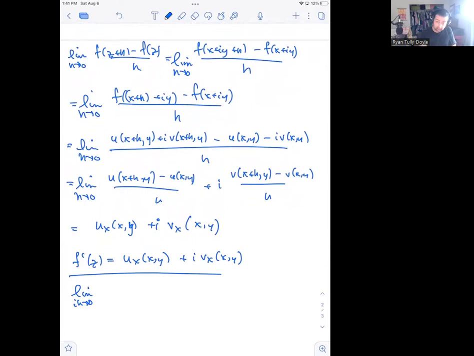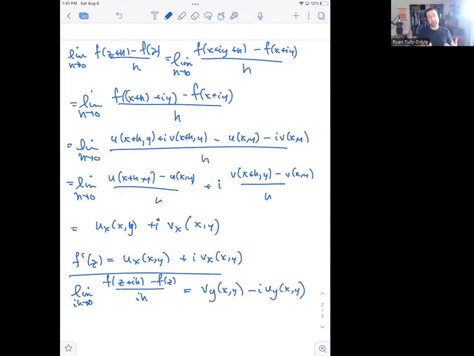So f prime of z is equal to the limit as ih goes to 0 of f of z plus ih minus f of z over ih. And if you run that calculation through, using exactly the same idea, what you'll end up with is vy of xy minus i uy at xy.